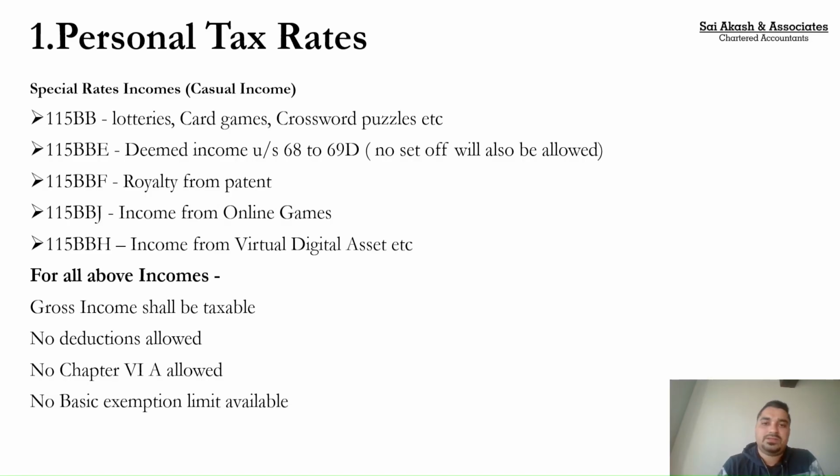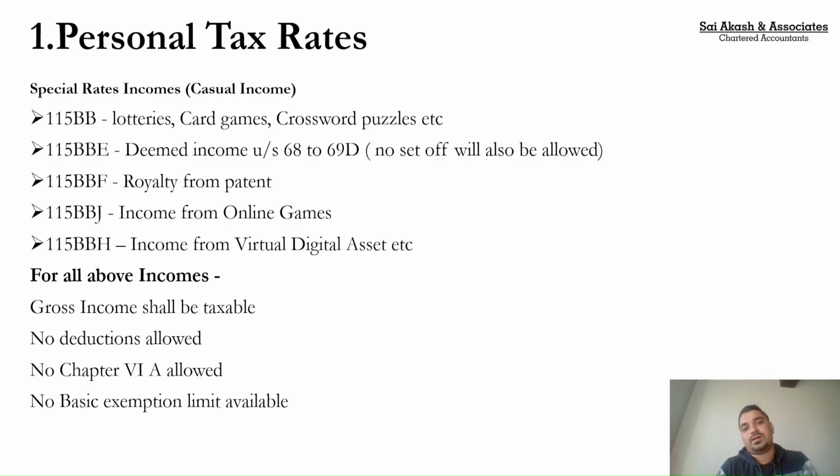What is the impact of this? The impact is that even though I earn 1 lakh from the lottery, 1 lakh is less than the basic exemption limit, and 115BAC if I calculate, it would be 0. 87A rebate is also applicable up to 12 lakhs, but still if I earn 1 lakh as online lottery income, or say income from transfer of cryptocurrency, then 30% would be my tax. So I cannot say that up to 12 lakh all incomes are exempt. No, all incomes are not exempt.